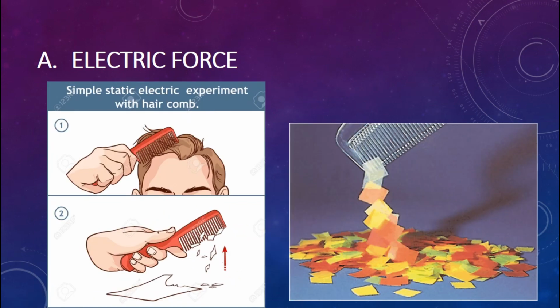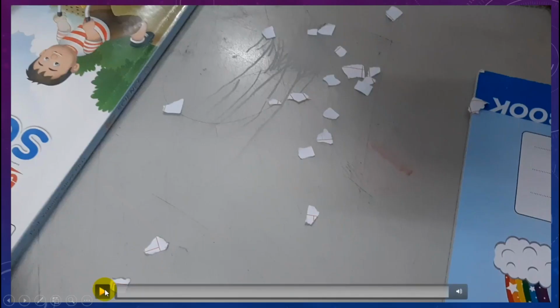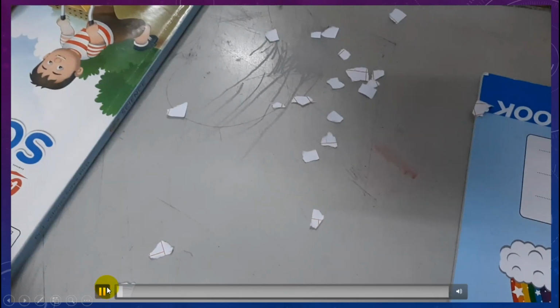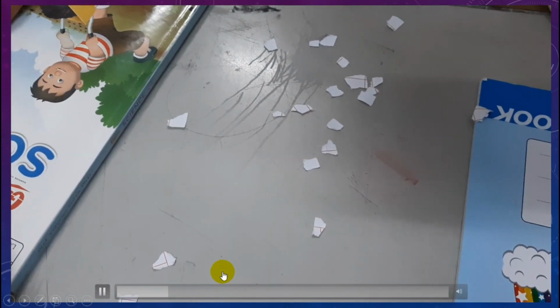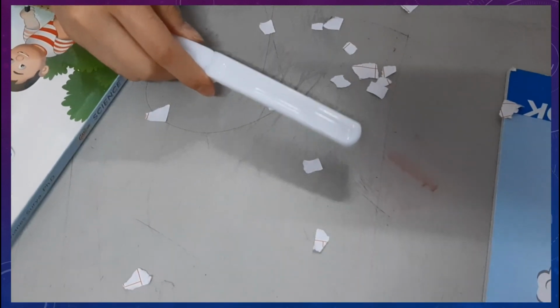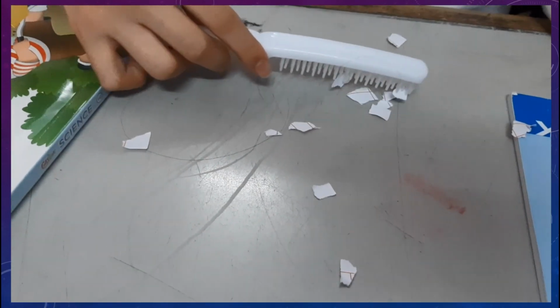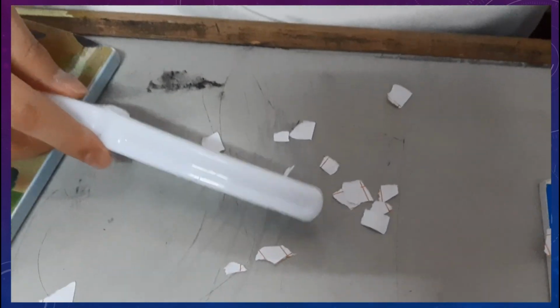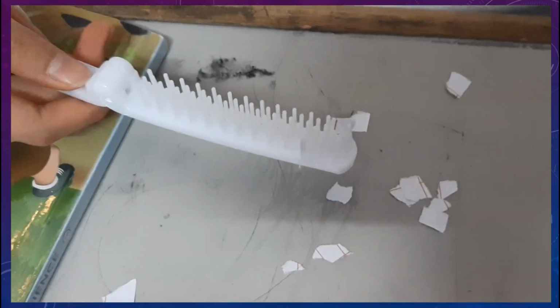The application for that: if you rub a comb on your hair, the comb will attract small pieces of paper. It is not because of magnetic force, it is because of electric force. Don't forget. And this is not magic, it is science. The experiment. Look at this. It attracts after you rub the comb to the hair.